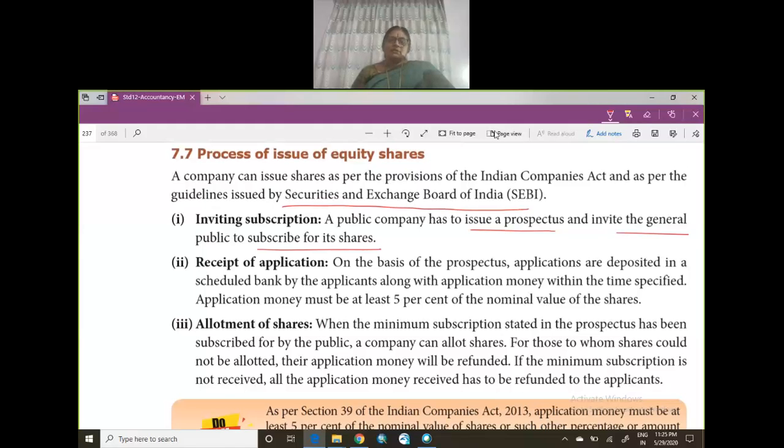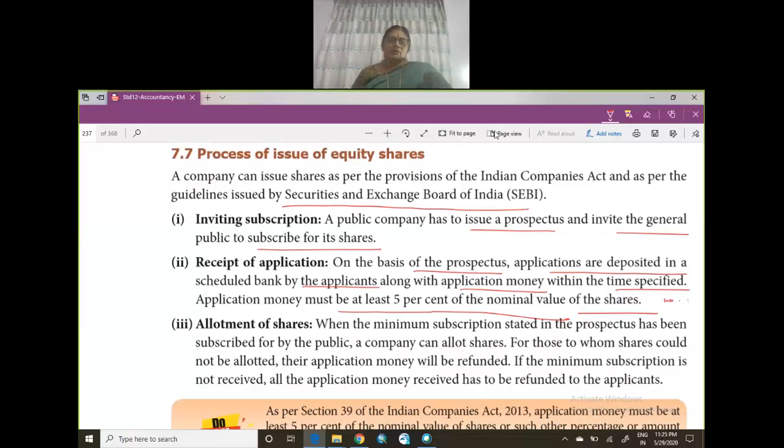After that, receipt of application. On the basis of the prospectus, what will the public do? Applications are deposited in the scheduled bank by the applicants along with application money within a stipulated period. The application money should be 5% of the nominal value of the shares. Now, supposing it is 10 rupees, 5% of that. Now, allotment of shares.